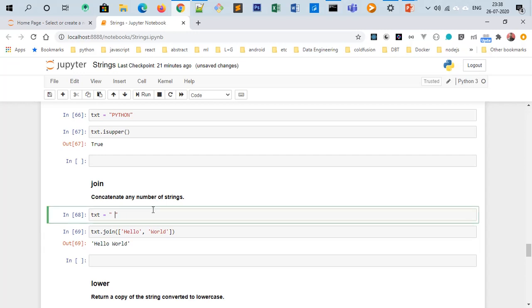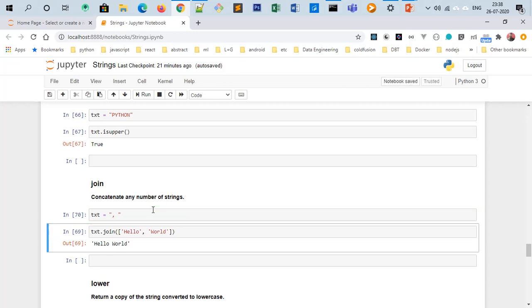Instead of this space, if I write a comma and a space and execute it, it will print hello, comma, space, world. Yes, that's it. So if you have some characters or some words and you want to concatenate them within a string, then you can use this join method.